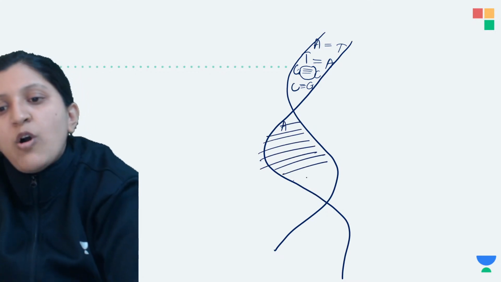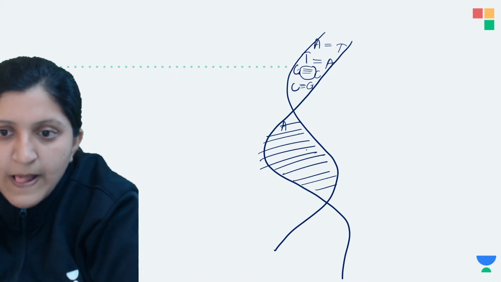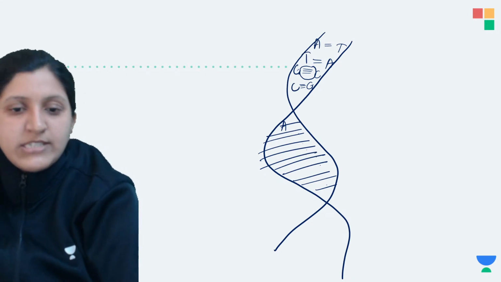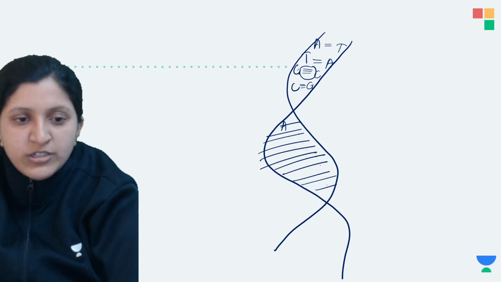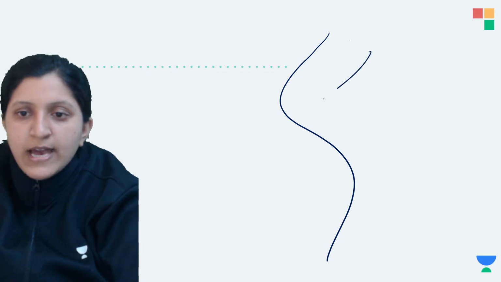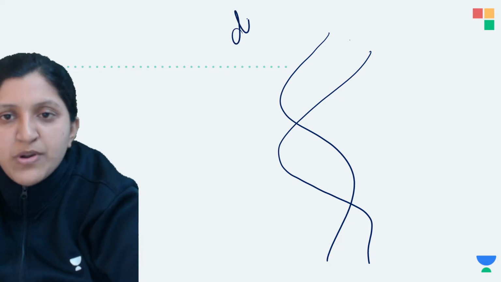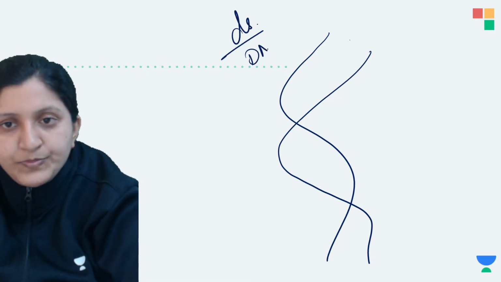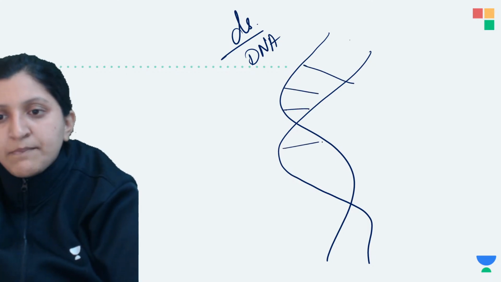Depending on the type of the base pair that is there: 1, 2, 3, 4, 5, 6, 7, 8, 9, 10. So 10 base pairs will be there for each turn. Based on that, you can see the base pairing of a DNA, and this is a double stranded DNA.